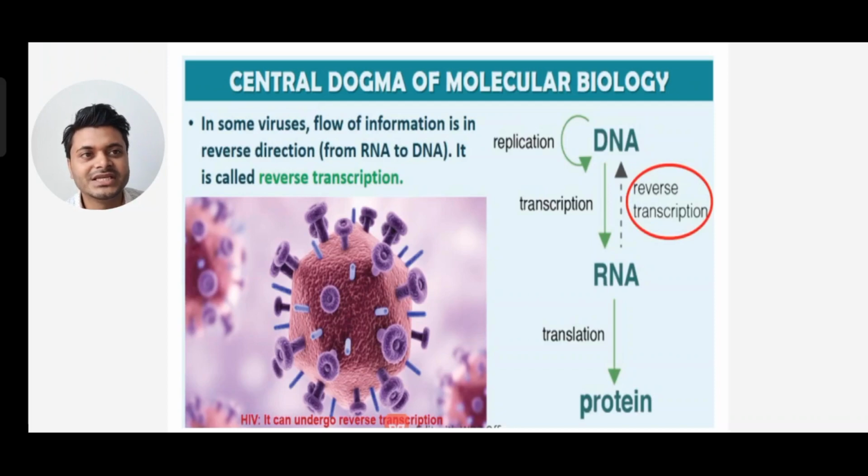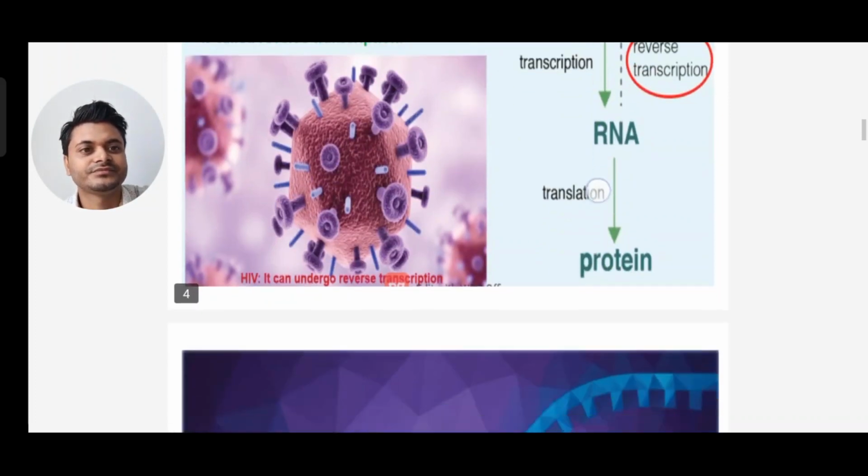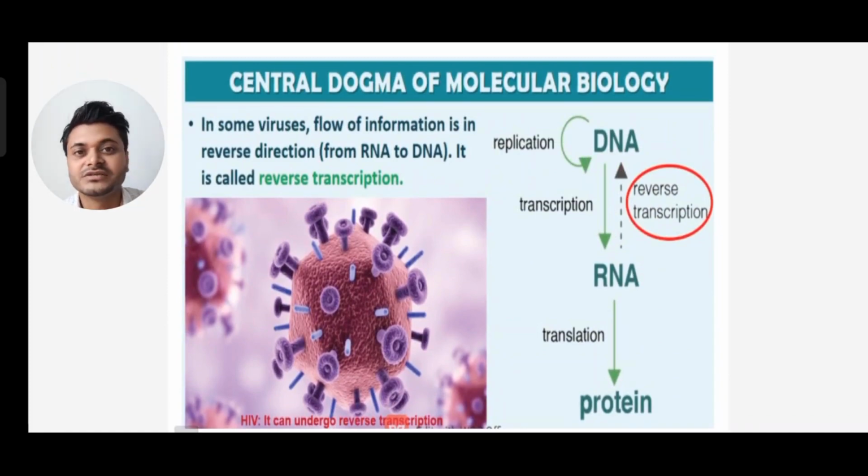So you can see DNA converted to RNA, that is transcription, and RNA gets converted to protein, that is translation. Here specifically RNA means mRNA. In the reverse process, when DNA is produced from RNA, that is reverse transcription, and replication is when DNA gets converted to another DNA. You can see HIV undergoes reverse transcription, and the enzyme is reverse transcriptase.